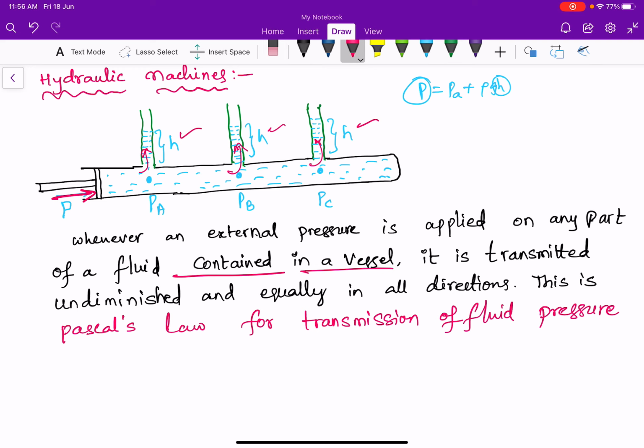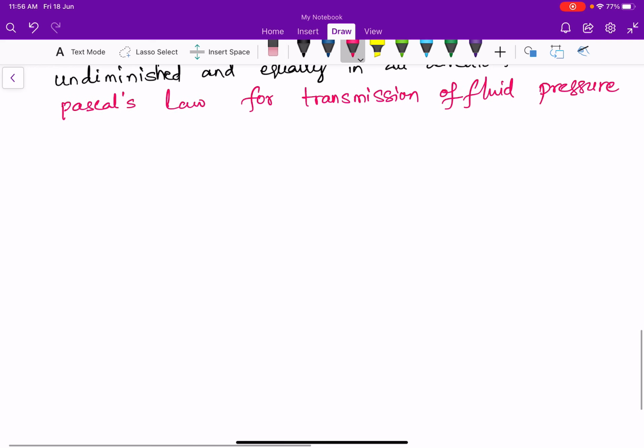So here the application of this principle, I am going to explain hydraulic lift here. So here hydraulic lift is nothing but I am taking a container like this. This container consists of two cross-sectional areas.